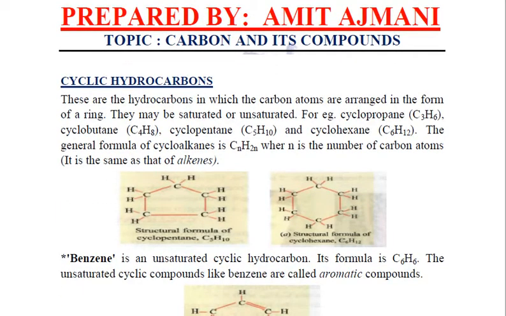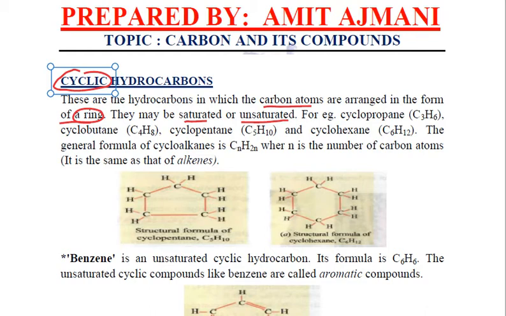Now the next type of hydrocarbons are the cyclic hydrocarbons. What are these? These are the hydrocarbons in which the carbon atoms are arranged in the form of a ring or closed structures. Now these cyclic hydrocarbons can be both: they may be saturated, containing single bonds, or they may be unsaturated, containing double or triple bonds.